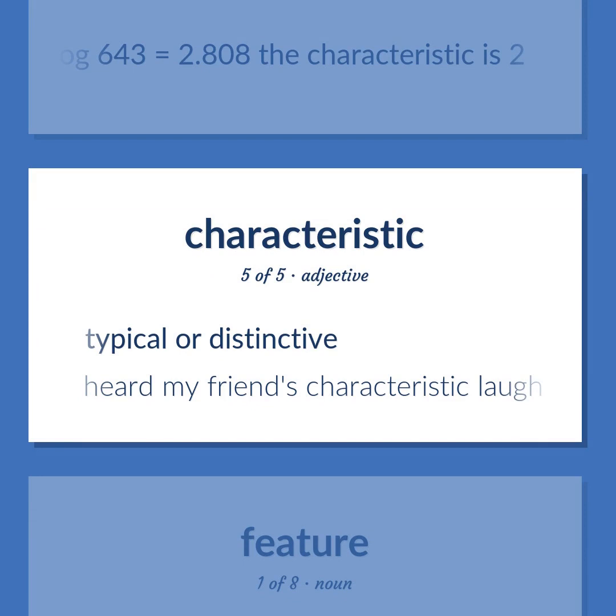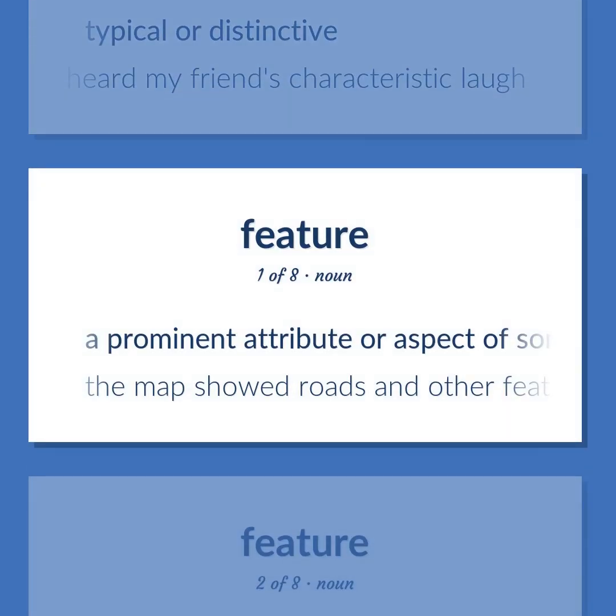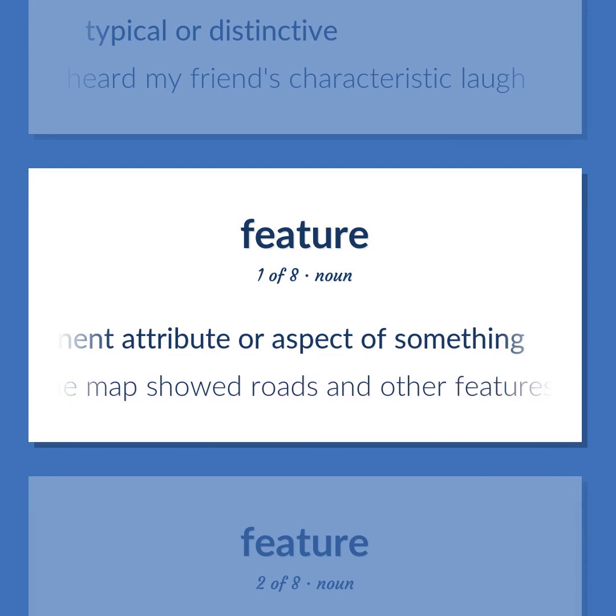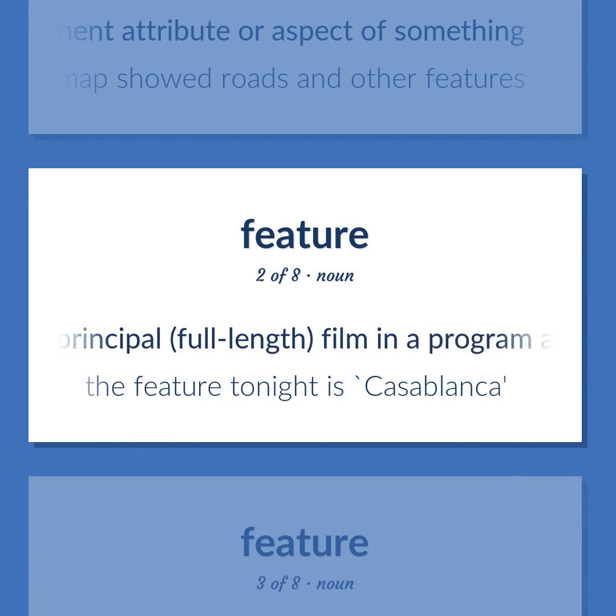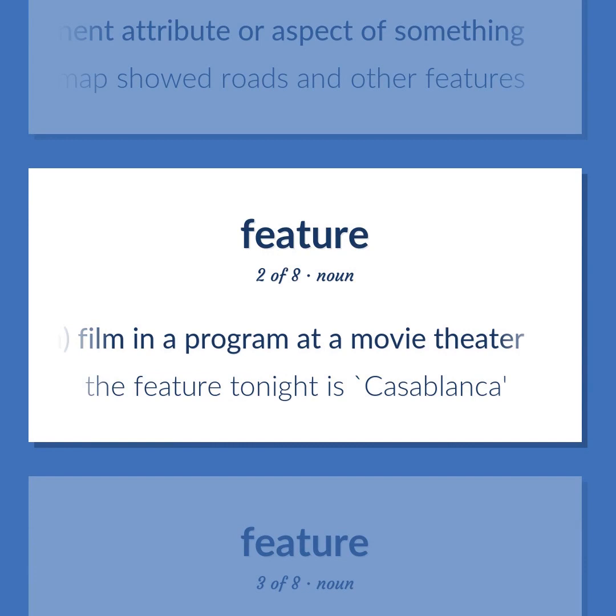Typical or distinctive. Heard my friend's characteristic laugh. A prominent attribute or aspect of something. The map showed roads and other features. The principal, full-length film in a program at a movie theater. The feature tonight is Casablanca.